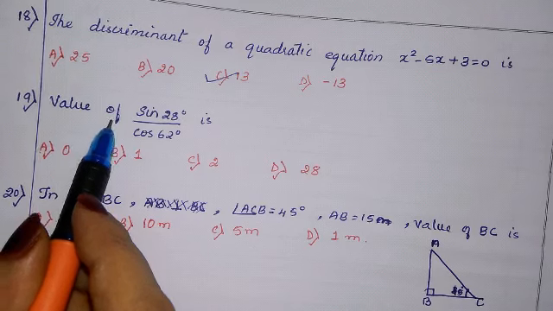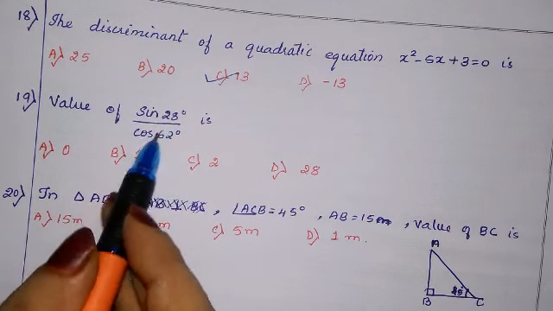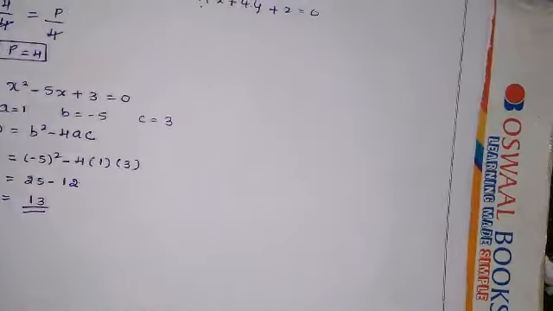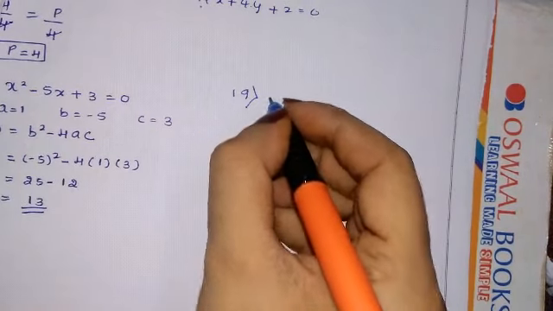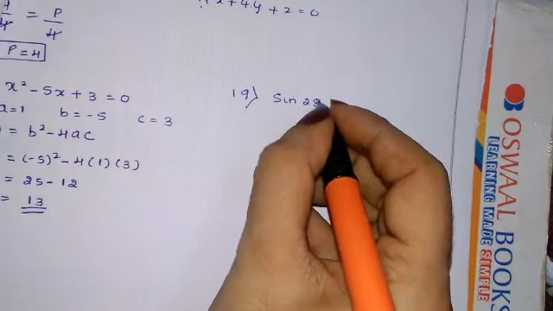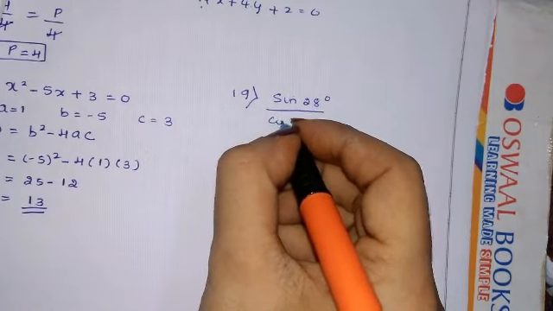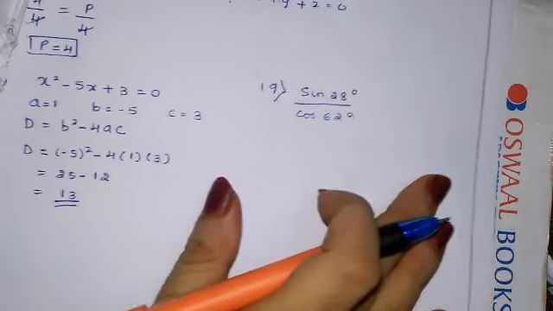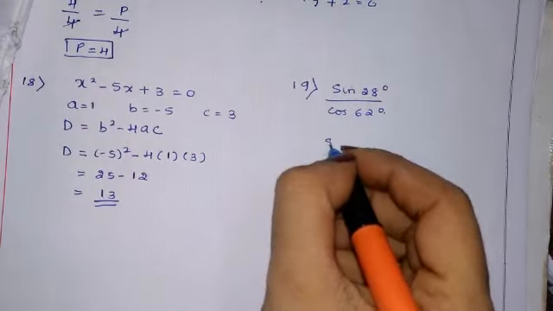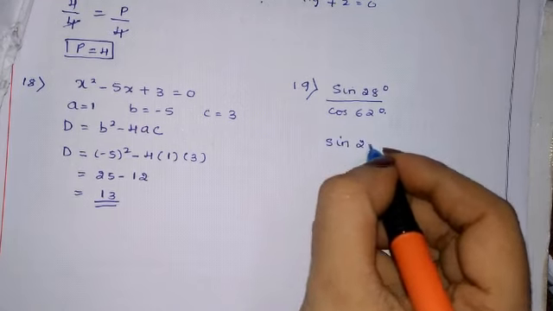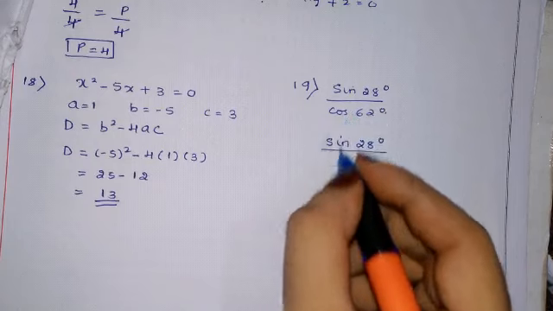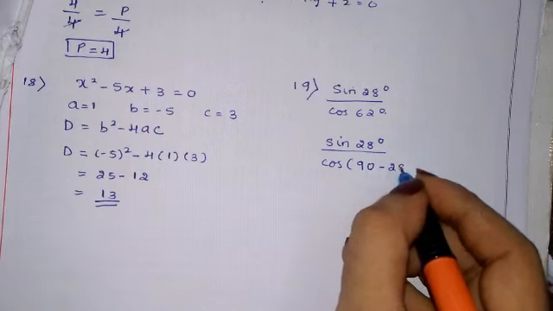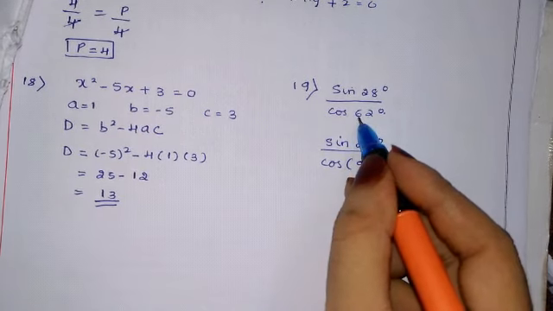Now question number 19. The value of sine 28 degree upon cos 62 degree is. Any one we have to change. I'll keep sine 28 degree as it is, and for cos 62 we have to write cos 90 minus 28, because 90 minus 28 is 62 only.